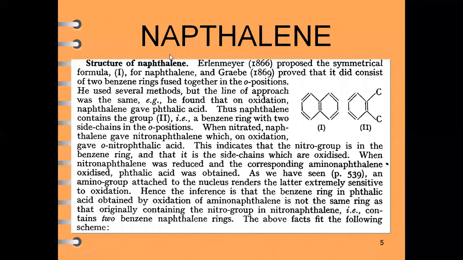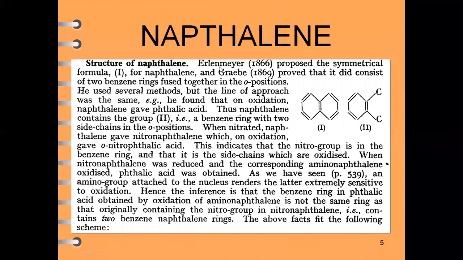Now, what will be the structure of naphthalene? Already we have discussed. Naphthalene possesses a sharing of two carbon atoms between two benzene rings at their what positions? Ortho positions. So, how have the scientists described this structure in detail?